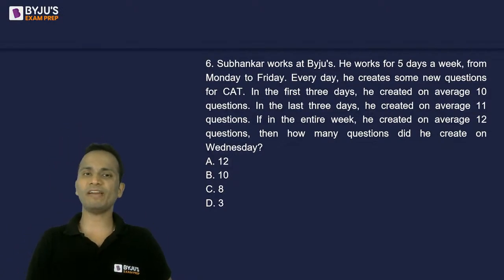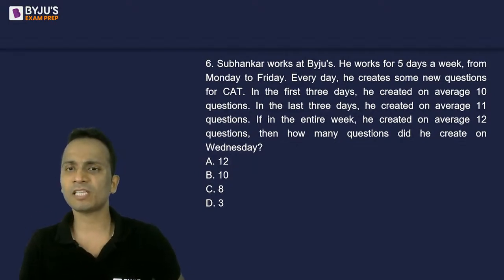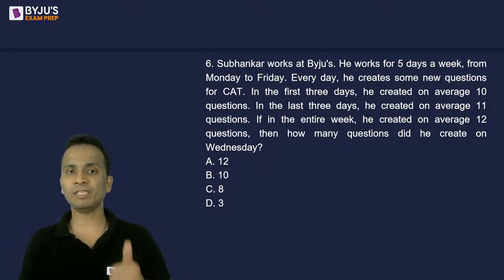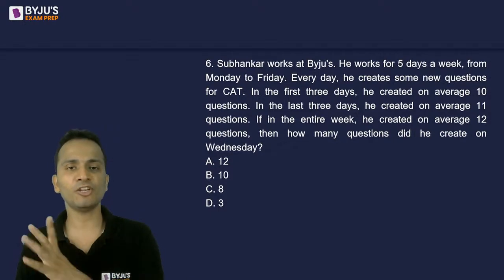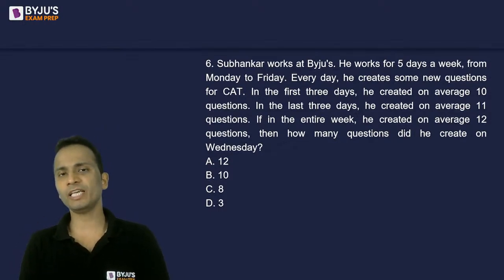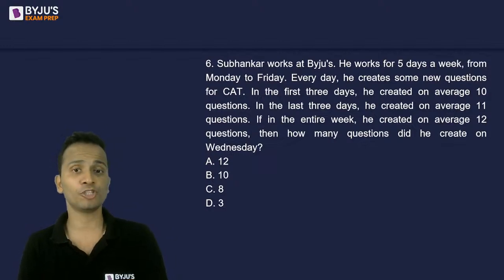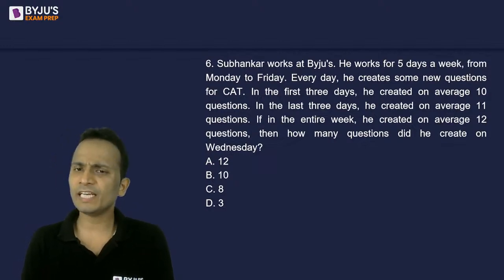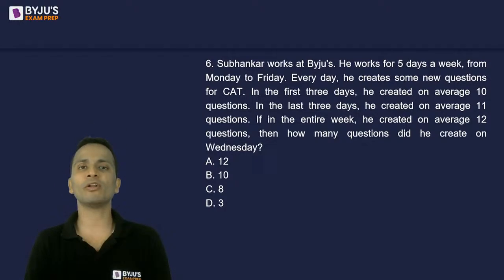So he works for 5 days in a week, from Monday up till Friday. Every day he creates some new questions for CAT. In the first 3 days, that means Monday, Tuesday, and Wednesday, he created on average 10 questions. In the last 3 days, that means Wednesday, Thursday, and Friday, he created on average 11 questions. If in the entire week he created on average 12 questions, then how many questions did he create on Wednesday?